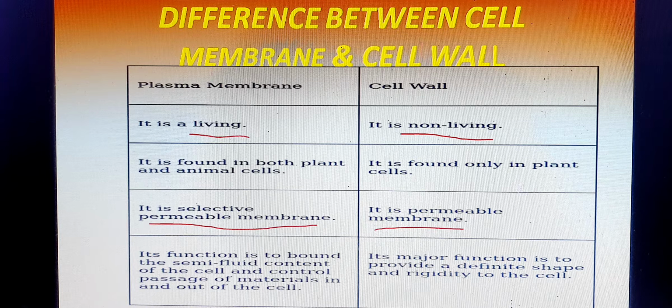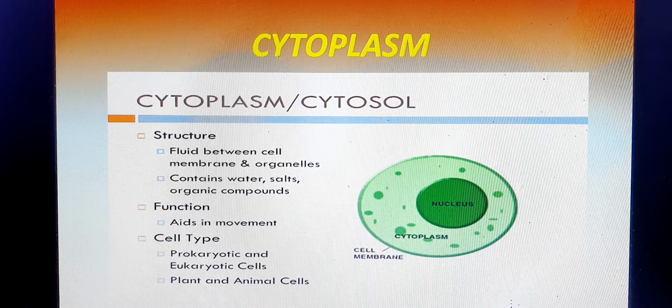The cell membrane controls the semi-fluid content of the cell, and all the material entering the cell is controlled by it, whereas the cell wall provides a definite shape and rigidity, and the plant gets a very rigid, definite shape because of it. We will see what cytoplasm is.